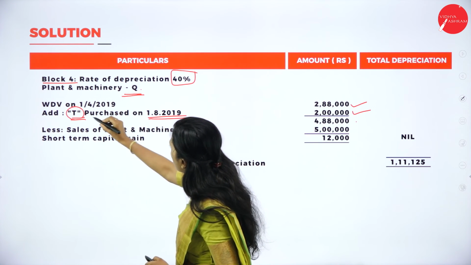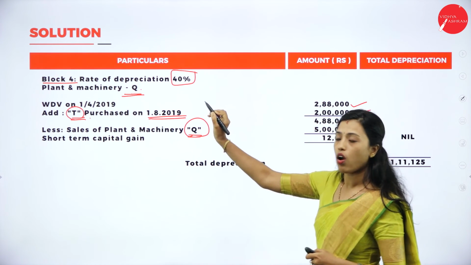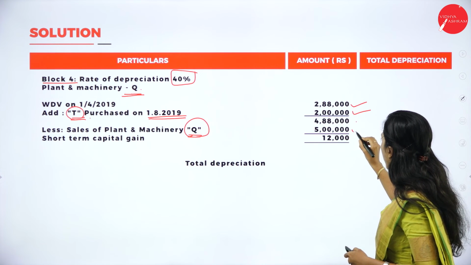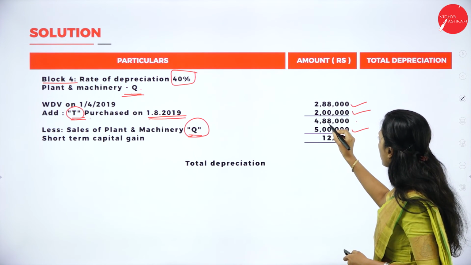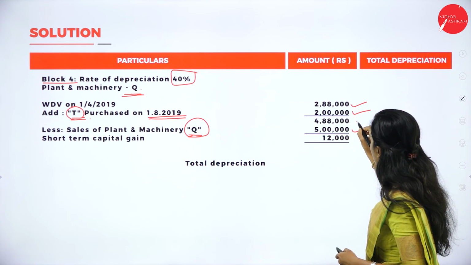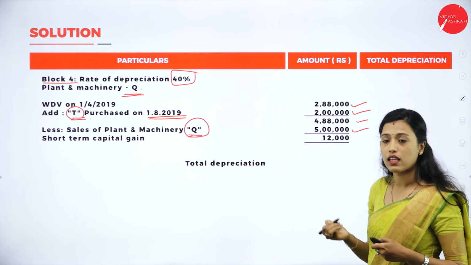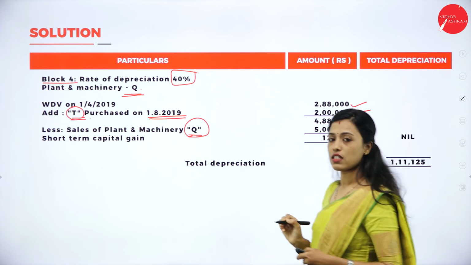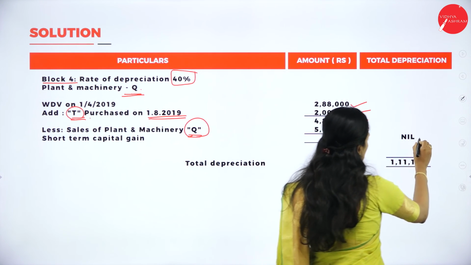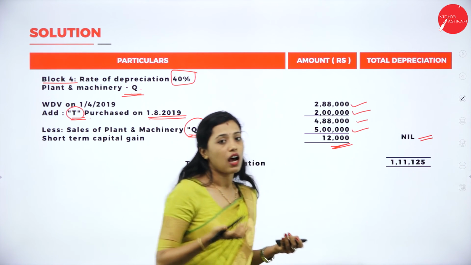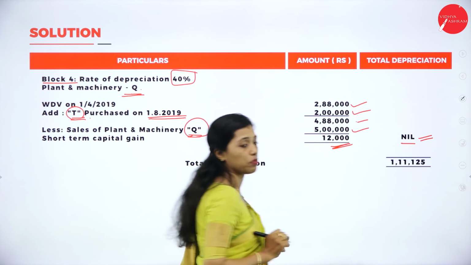Then sale of plant and machinery of Q. Here Q and T are there. So we have to deduct plant and machinery Q in block 4. That is 5 lakh rupees. This sales consideration is 5 lakh rupees. So 4,88,000 worth of plant and machinery we have sold for 5 lakh. Means we have gained 12,000. It is short term capital gain. So there is no depreciation because we don't have the asset. We have sold the asset. So we cannot deduct the depreciation.